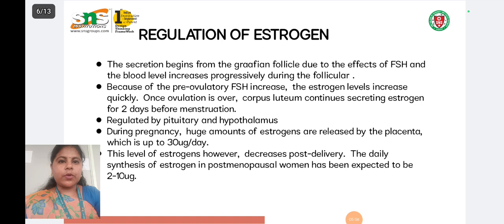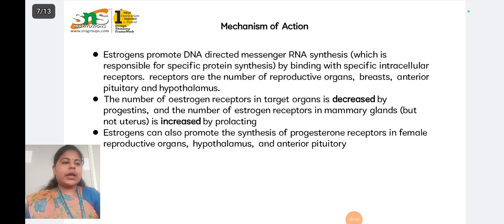Now we are going to see the mechanism of action. Estrogen promotes DNA-directed messenger RNA synthesis, which is responsible for the synthesis of specific proteins. These then bind with specific intracellular receptors. Estrogen receptors are of two types, alpha receptor and beta receptor. It binds to the specific receptors and produces its actions.